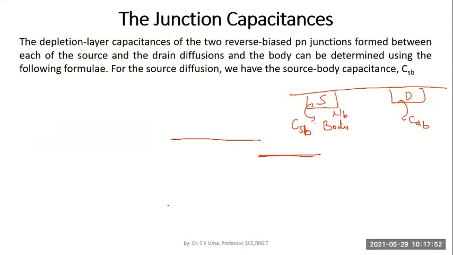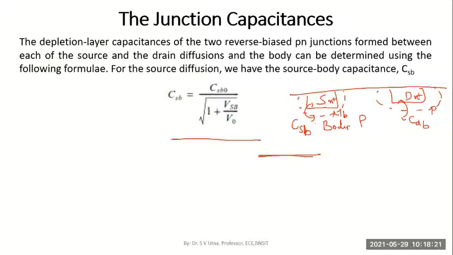And other than this, we said the source to body and drain to body terminals are reverse biased PN junctions. Remember, if the source is an N plus layer, the body is P. Again, if the drain is N plus, the body is P. Because of this, we will always have a depletion layer surrounding the source and the drain.